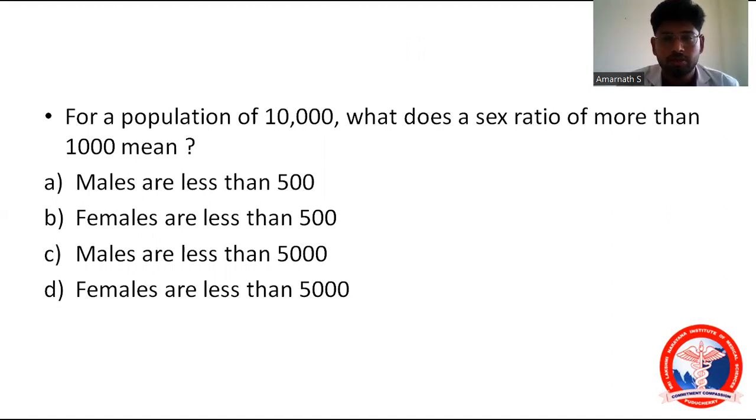So first of all, what is sex ratio? It's the number of females per 1,000 males. In this question, the sex ratio is more than 1,000. That means the number of females will be more than 1,000 per 1,000 males, so the males will be less than 500 per 1,000. But comparing for a population of 10,000, the answer will be males less than 5,000, that is, females will be more than 5,000. So option C is the correct answer. Males are less than 5,000.